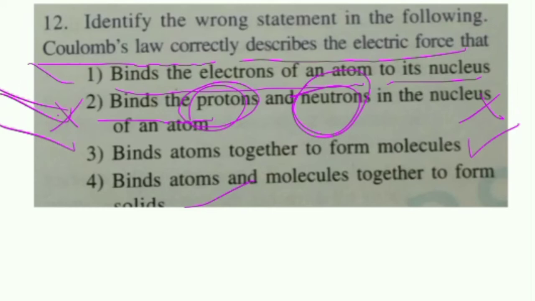Binds the protons and neutrons in the nucleus of an atom. This is false. Coulomb's law cannot bind the protons and neutrons in the nucleus of an atom. Binding molecules and atoms together gives a solid, so the fourth one is also right, but the false statement is option 2. Option 2 is the right answer.